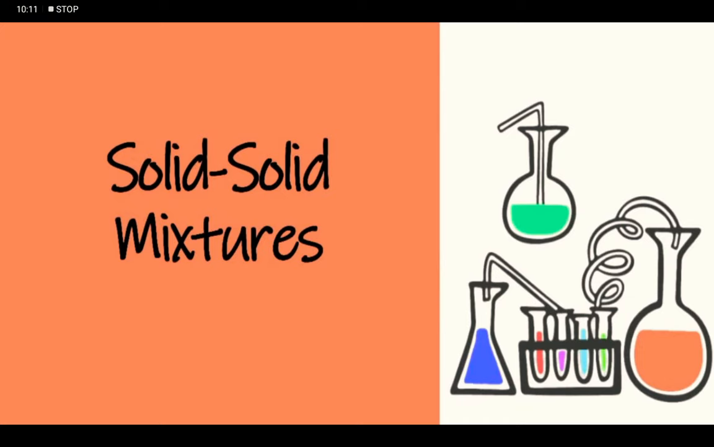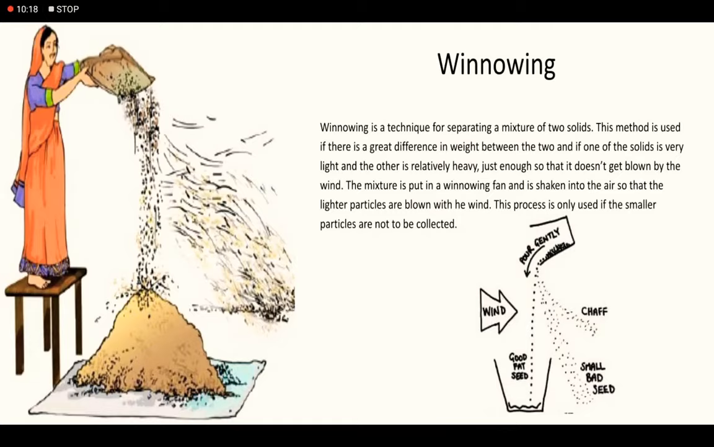Starting with separation of solid-solid mixtures. You all can see this woman. What is she doing? She is trying to separate chaff or husk from grains by the method of winnowing.